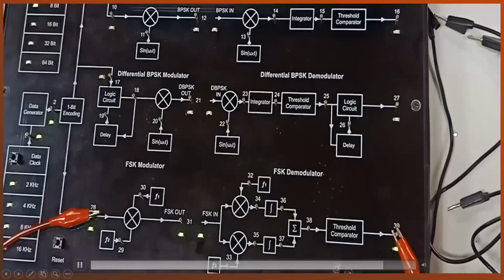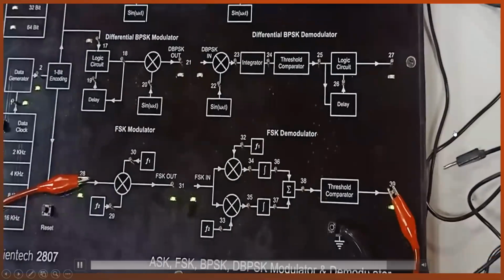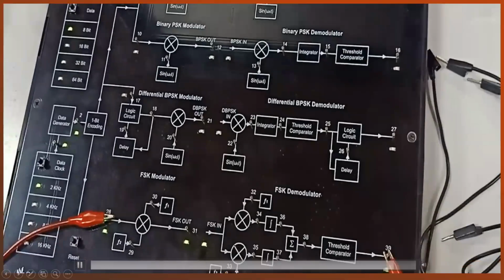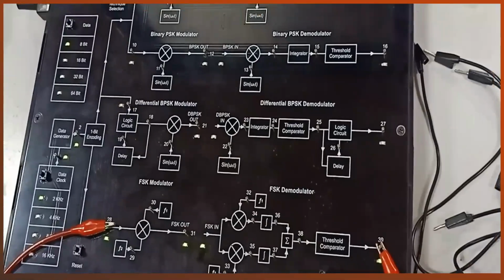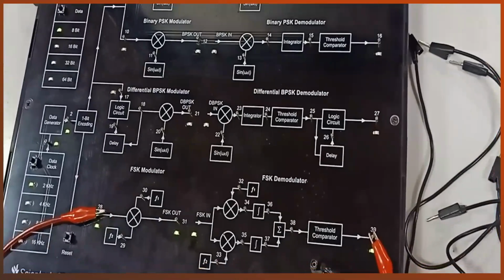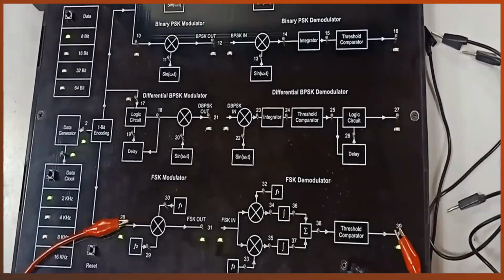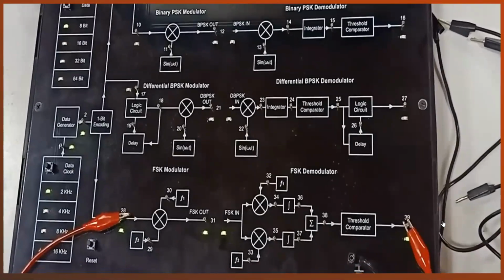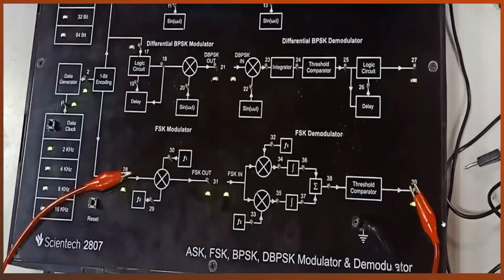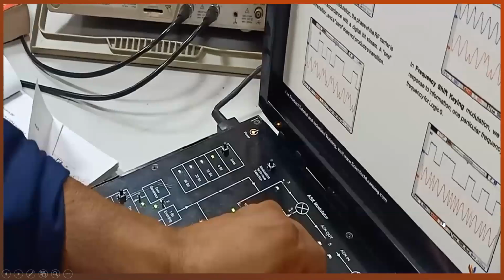So these are the passband techniques which are used to modulate the information bits to a higher frequency analog signal, because an analog signal obviously passes through the antenna. Okay, thank you. So this was all about the ASK and FSK modulation and demodulation schemes.